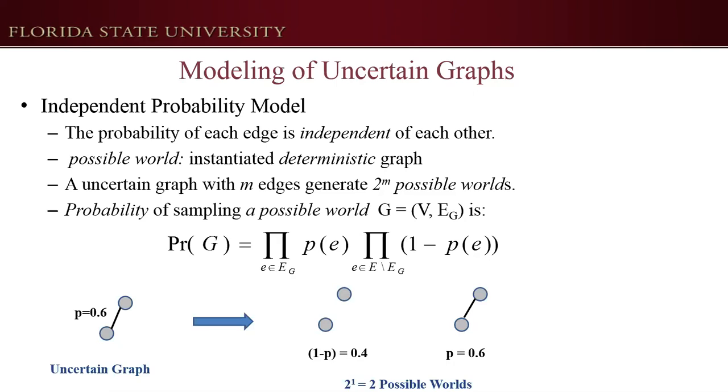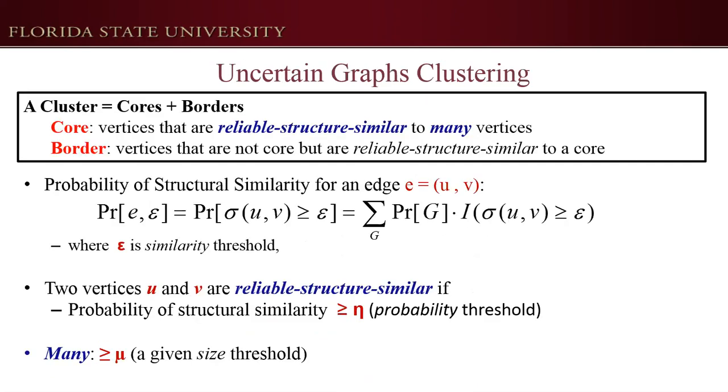Next, I will introduce the problem definition of uncertain graph clustering. In this problem, a cluster consists of cores and borders. Core refers to vertices that are reliably structure similar to many vertices. Border refers to vertices that are not core, but they are reliably structure similar to a core. From this definition, we need to know what is reliably structure similar and how many is many. To define reliably structure similar, we need a new measure.